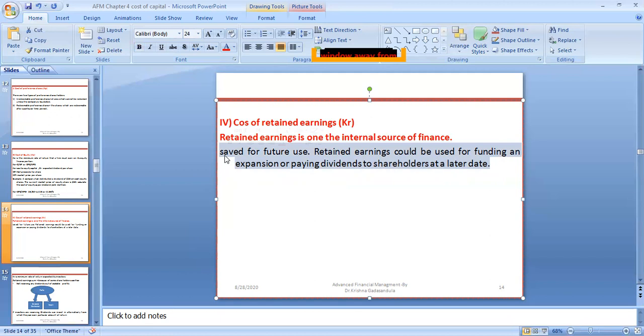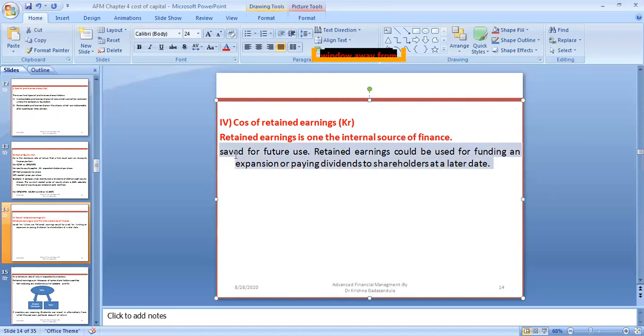If they pay dividends, again they have to go for raising finance for expansion of the business. But without distributing the dividends, the company retains the amount, and it may be utilized for expansion of the business. If the company is not distributing the dividend, will the shareholders keep quiet?